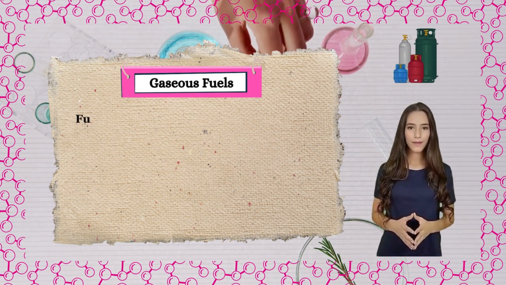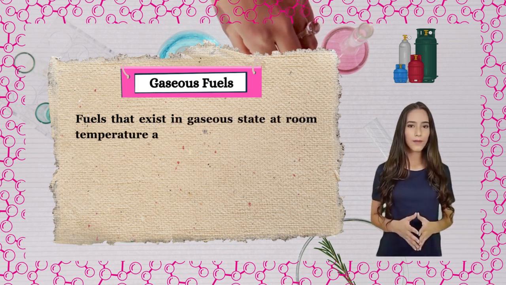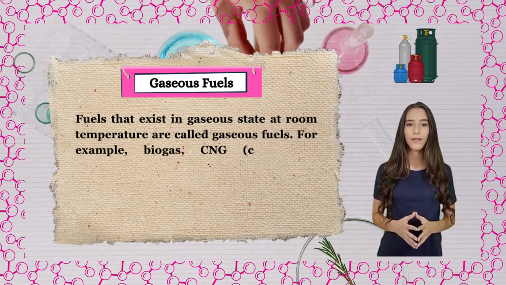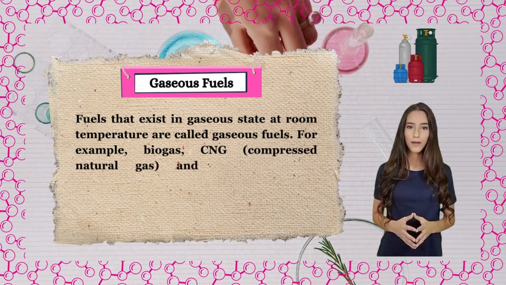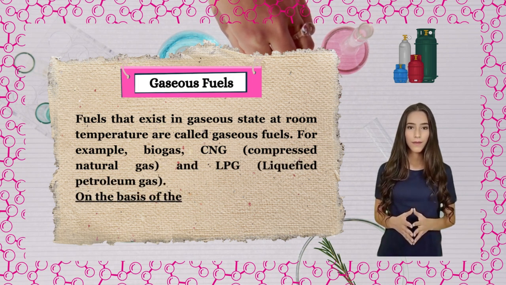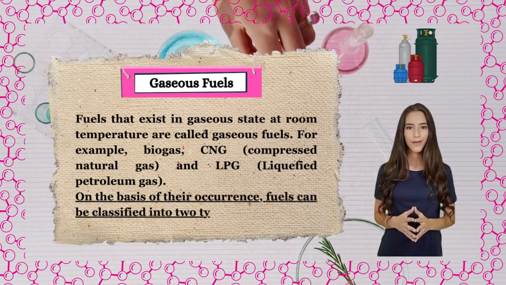Gaseous fuels. Fuels that exist in gaseous state at room temperature are called gaseous fuels. For example, biogas, CNG, compressed natural gas, and LPG, liquefied petroleum gas. On the basis of their occurrence, fuels can be classified into two types.